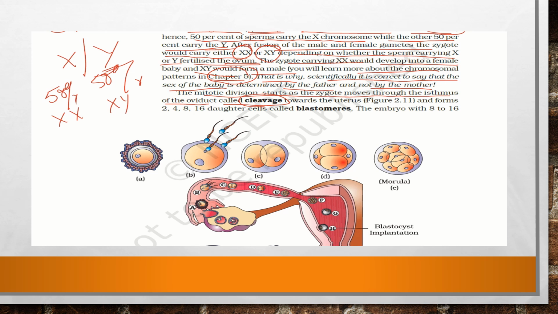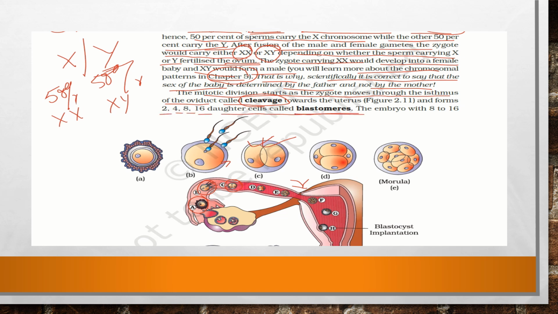Okay, it is moving after the sperm. You can see this diagram. This is the ovum, after the sperms have fertilized it. So this is the C stage. Now as they are moving towards the uterus, cleavage takes place, and it forms 2, 4, 8, 16 daughter cells called the blastomeres.